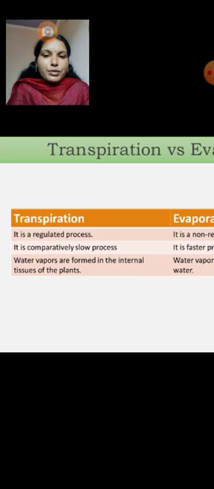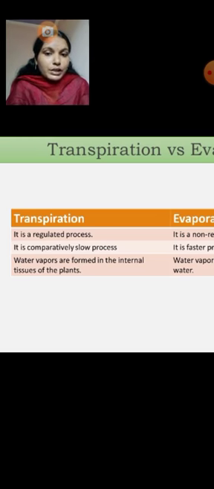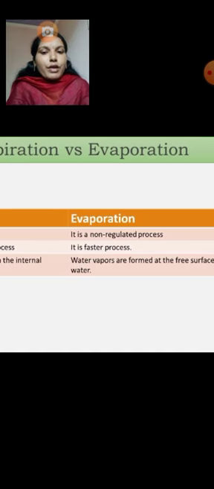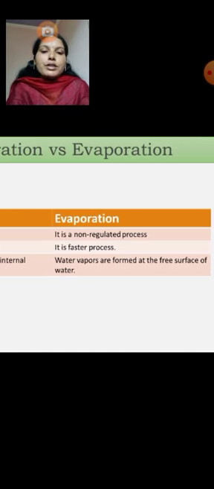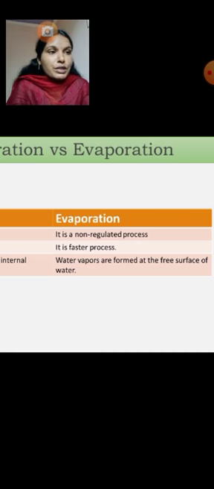In transpiration, water vapors are formed in the internal tissues of the plants. In evaporation, water vapors are formed at the free surface of water, that we know. Evaporation means the liquid is changing into a gaseous phase.